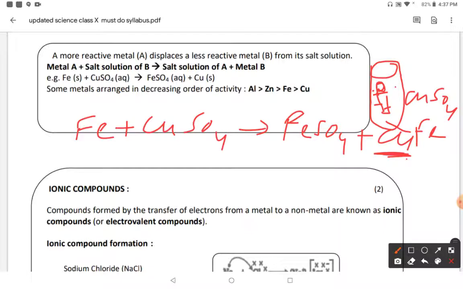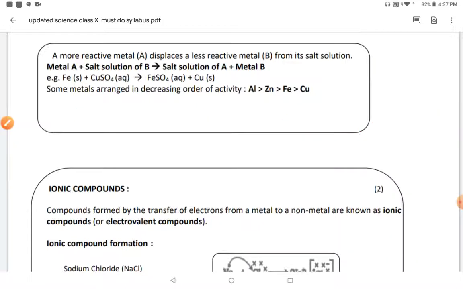So in this reaction, iron is more reactive than copper. So iron displaces copper from the copper sulfate solution and makes ferrous sulfate solution, and this brown layer is deposited on the iron nail. So the arrangement also takes place, and in this some metals are arranged in decreasing order of activity. Like aluminium is more reactive than zinc, zinc is more reactive than iron, iron is more reactive than copper.